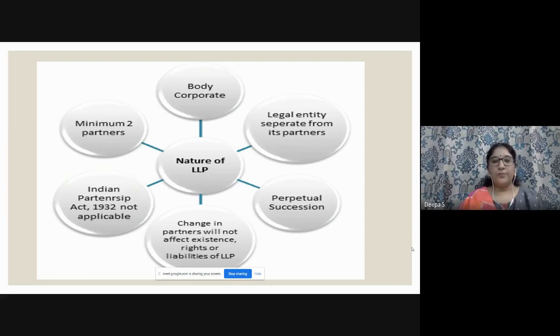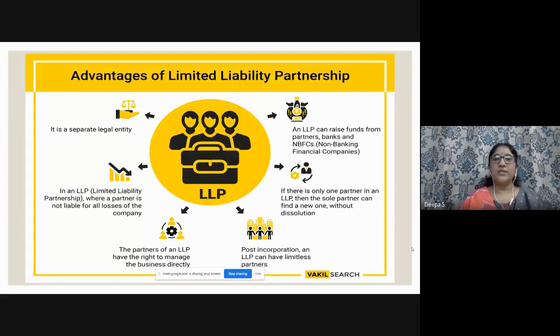So minimum 2 partners. So here I have given the advantages of LLPs. So you can see in the mid pick, right? 2 to 3 persons joining for an LLP. A separate entity, where a partner is not liable for all losses.